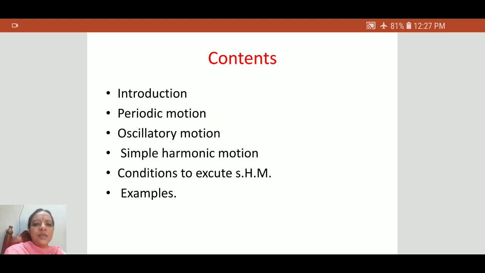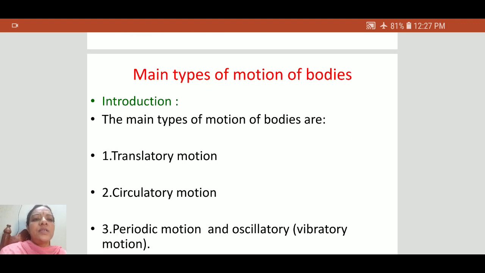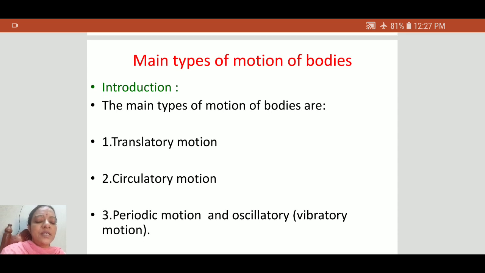The contents which we are going to discuss are introduction, periodic motion, oscillatory motion, simple harmonic motion, conditions to execute simple harmonic motion, and some examples of simple harmonic oscillators. So let us start the introduction part of these oscillations.